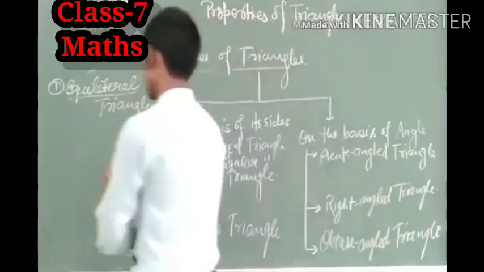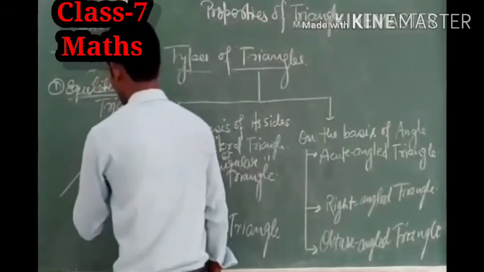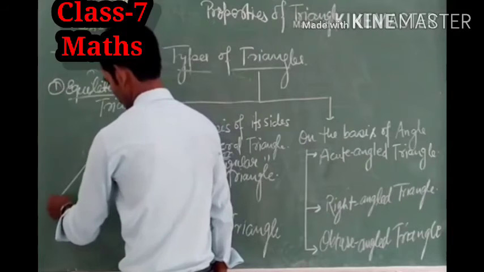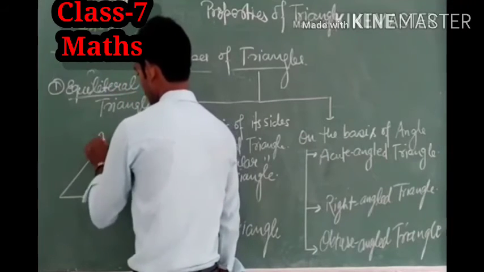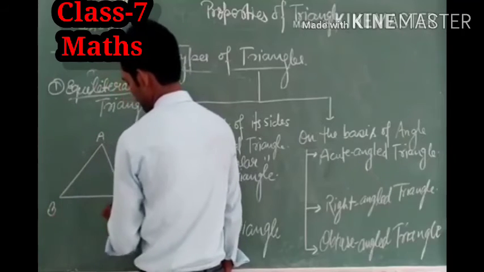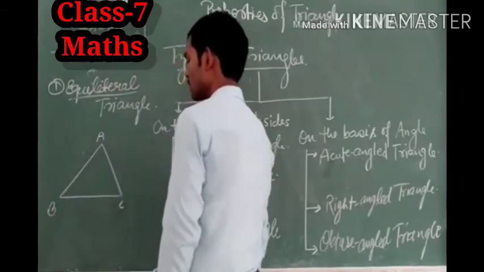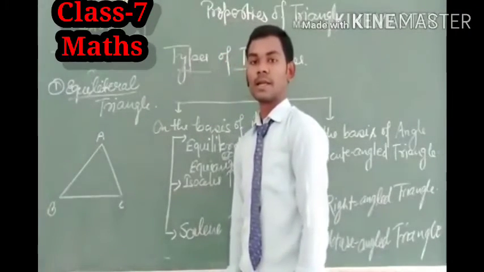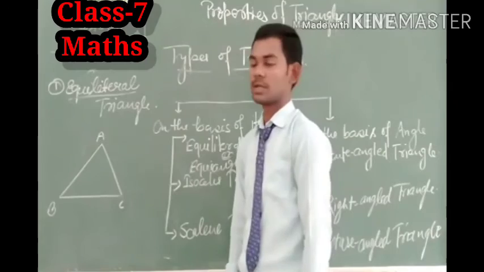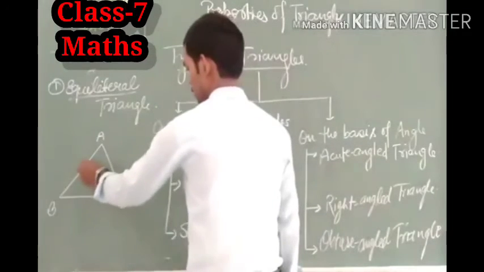And we can see in the figure why we say this. In this figure, we have a triangle ABC, and if we measure the length of its sides, we find that all sides have the same length.